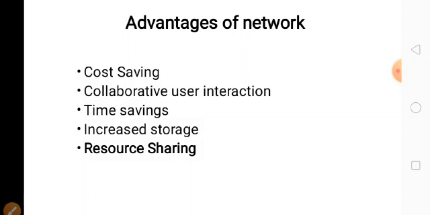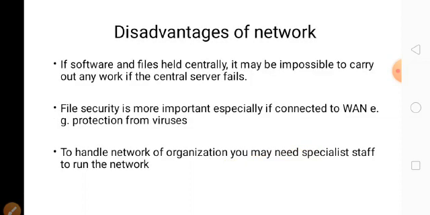How? Because if we go to the bank, we need a vehicle. We need to spend the time. Suppose by using the network, you can sit in front of the computer and do your transaction. Suppose if you want to buy anything, you can buy online. So definitely you can save your time as well as your cost.